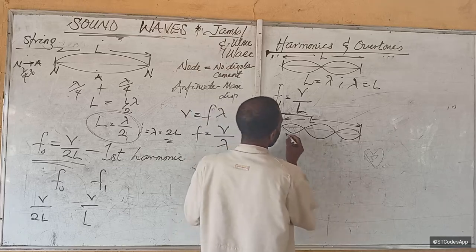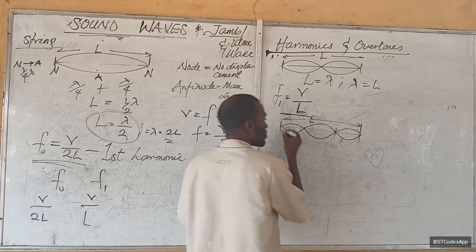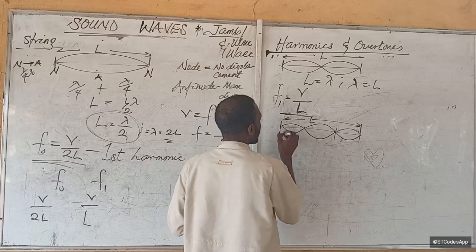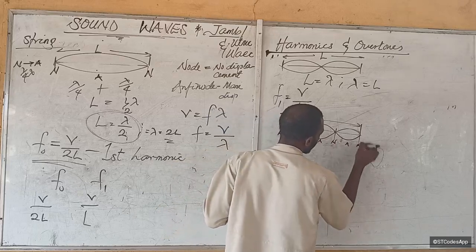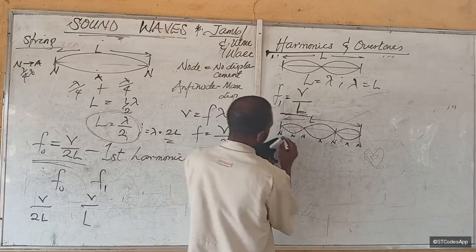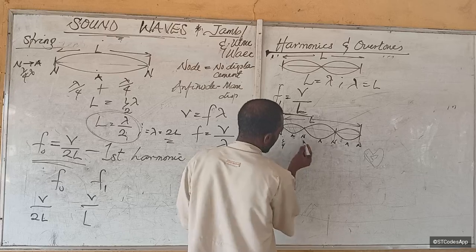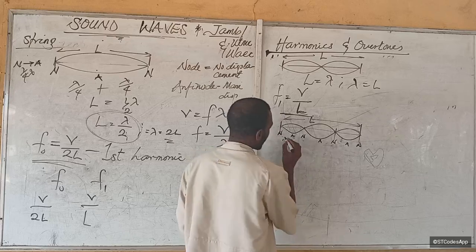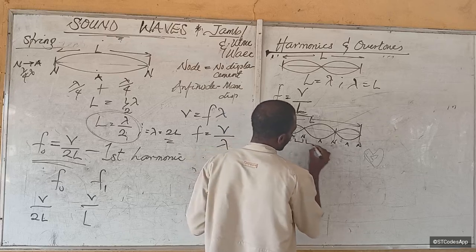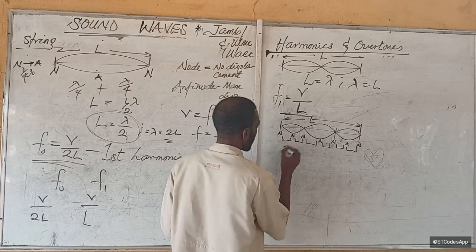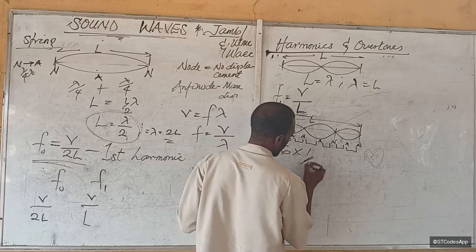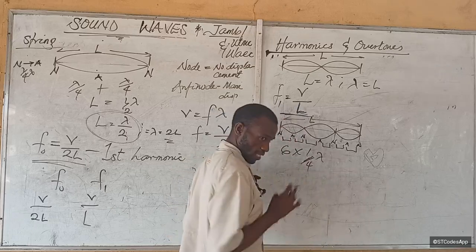So let's see. So this is 1, right? And this is half. But if it's still confusing you, just come and do node, antinode, node, antinode, node, antinode, node. Do you understand now? So from here to here, 1 over 4. 1 over 4. So how many 1 over 4 will you have? Let's say 1, 2, 3, 4, 5, 6. So it means that we have 6 1 over 4 lambdas. Does that make sense to you?